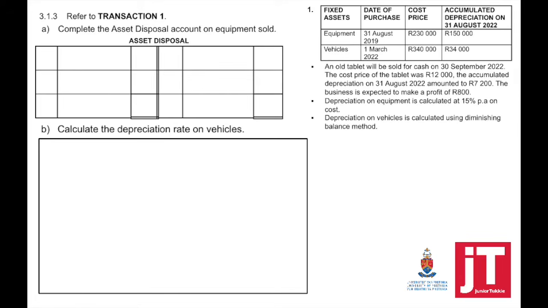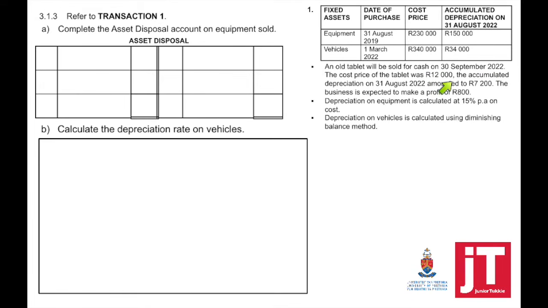Now looking at the transaction, they provided us with fixed assets, equipment and vehicles, the date of purchase, cost price and accumulated depreciation on 31 August 2022. An old tablet will be sold for cash on 30 September 2022.